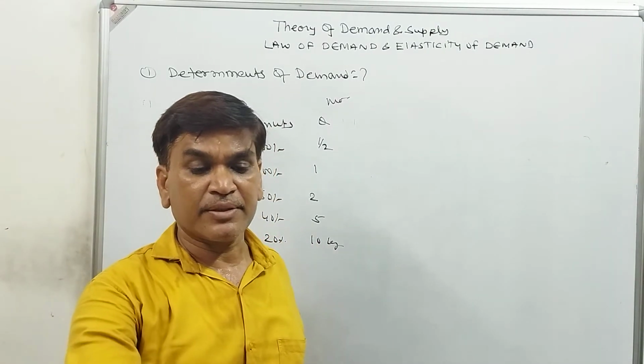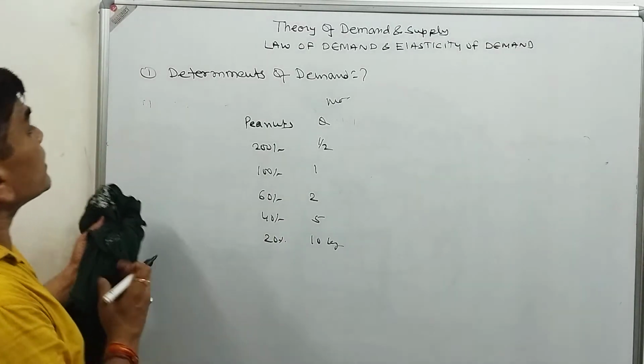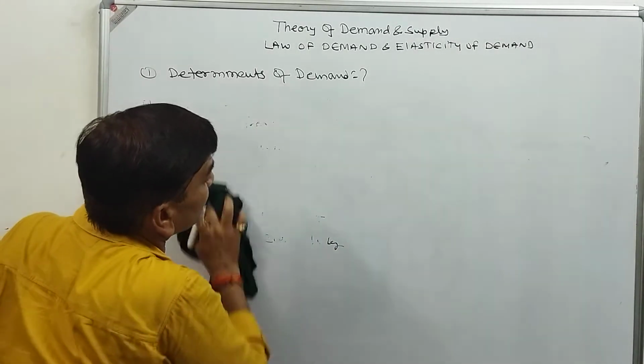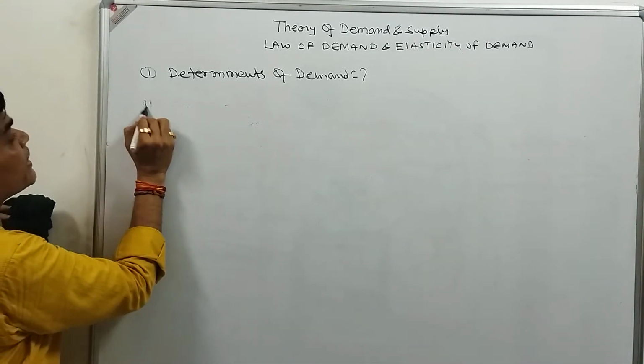The second thing is the price of related goods. First, we are having the determinants of demand. So the very first is price. The second one is the price of the related goods.